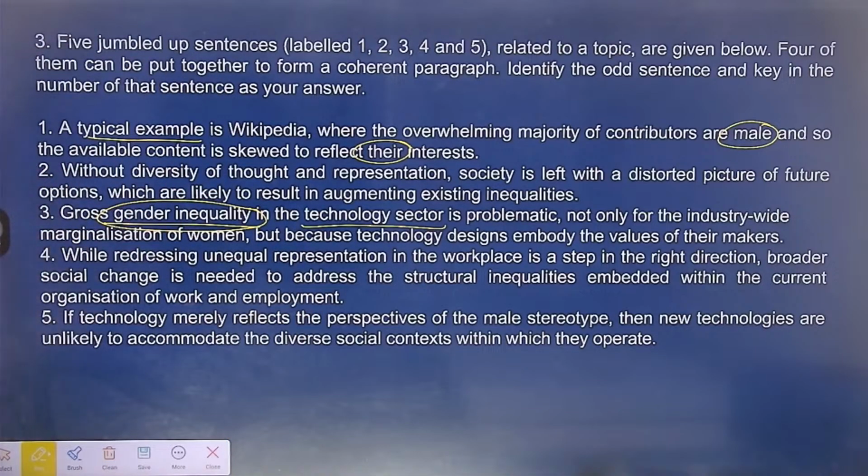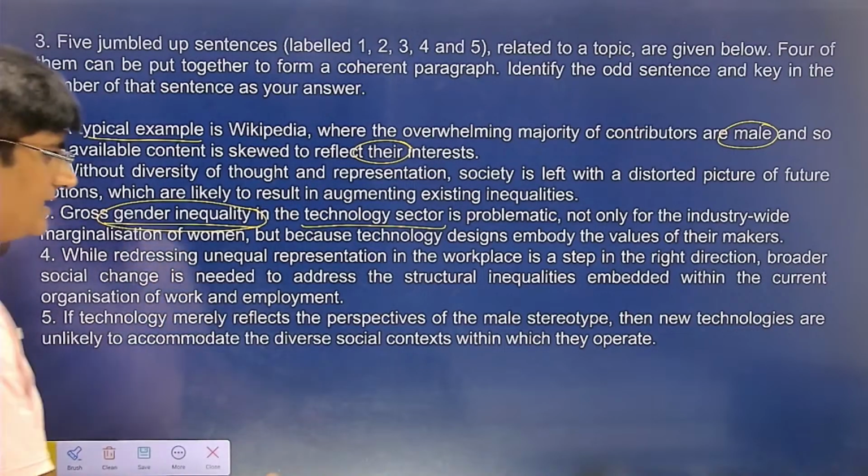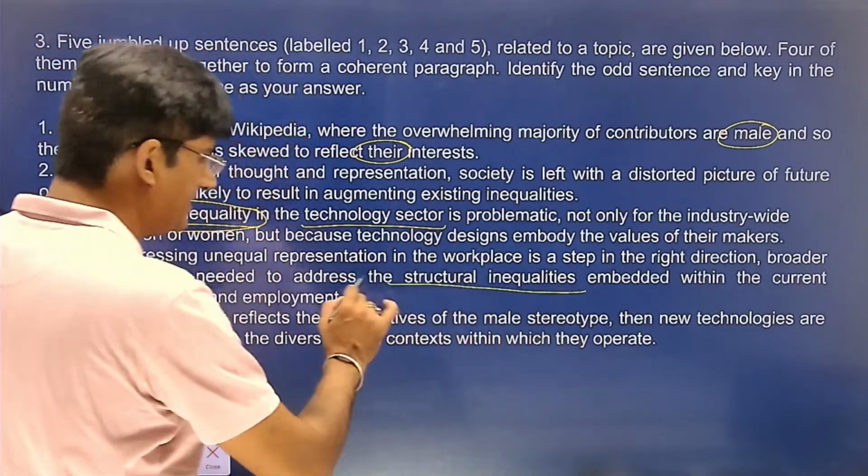Both, while reducing unequal representation in the workplace, is a step in the right direction. Broader social change is needed to address the structural inequalities embedded within the current organization of work and employment. Now, try to understand, the fourth one is majorly talking about structural inequalities.